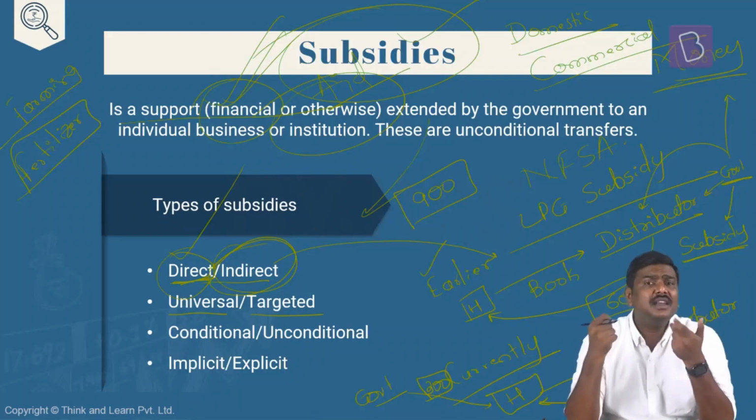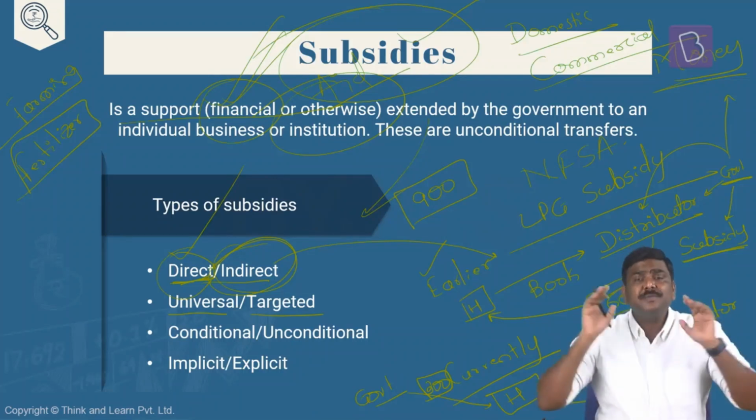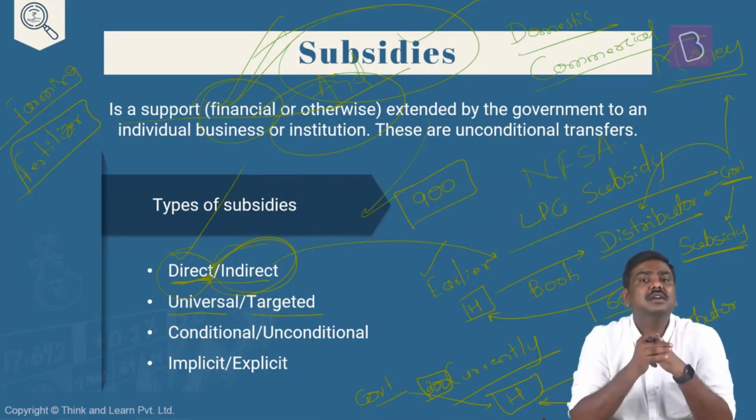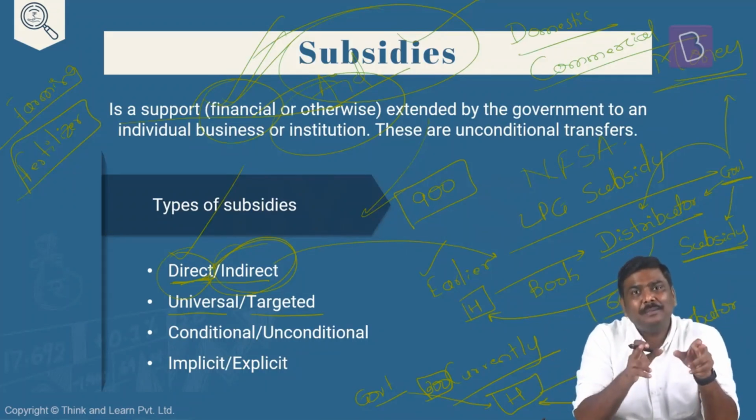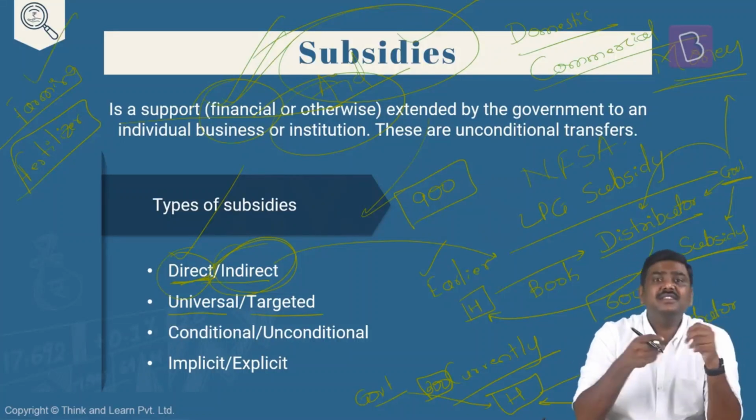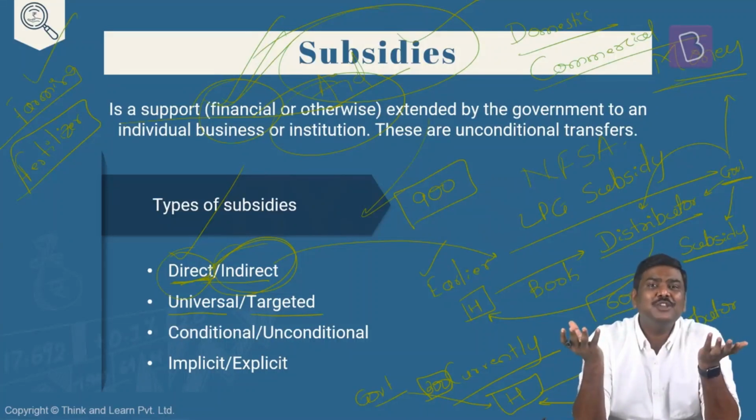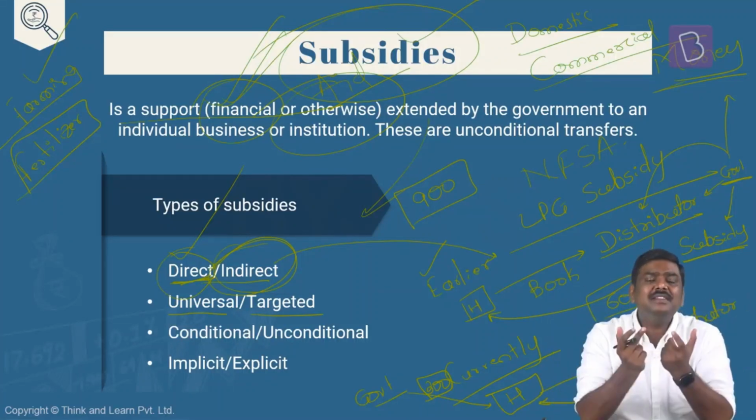Fertilizer subsidies. In case of fertilizer subsidy, the farmers are able to purchase the fertilizer at subsidized prices. For example, urea will be sold at the same price to all the farmers. Right? In case of diammonium phosphate, all the farmers are able to purchase the DAP from the market at the same prices. So in case of subsidies such as those given to the farming community, there is no differentiation between the consumers. There is no differentiation between the beneficiaries. Everybody is given the same access to subsidy.